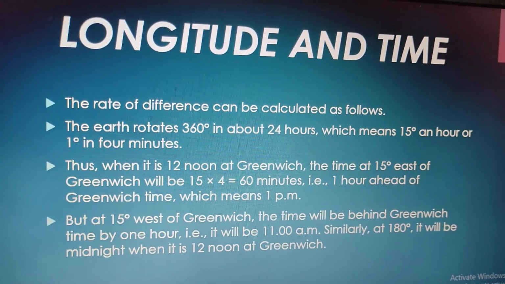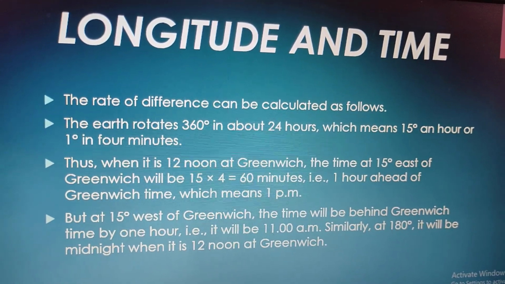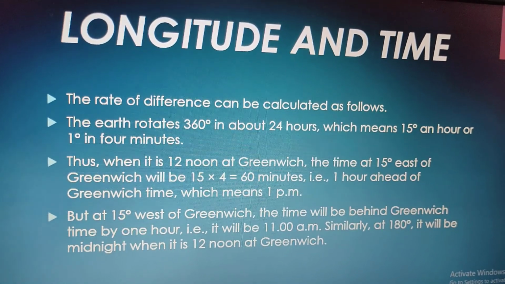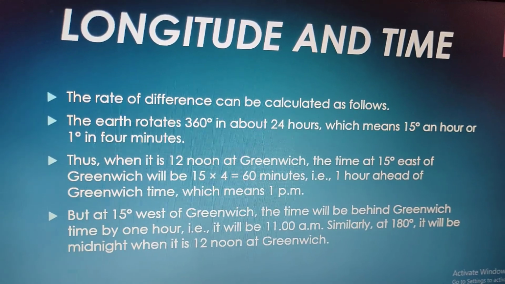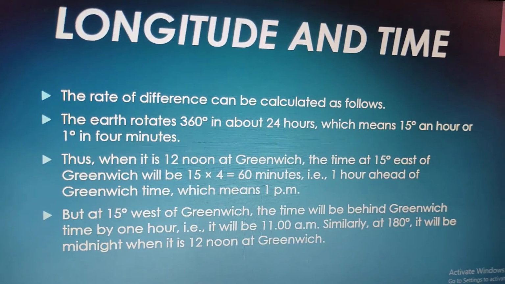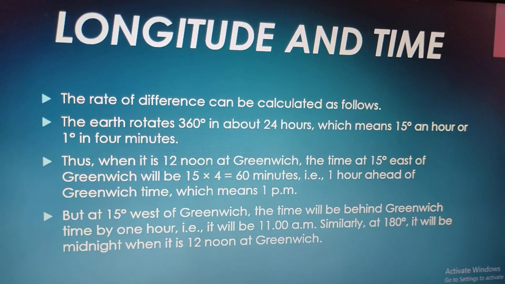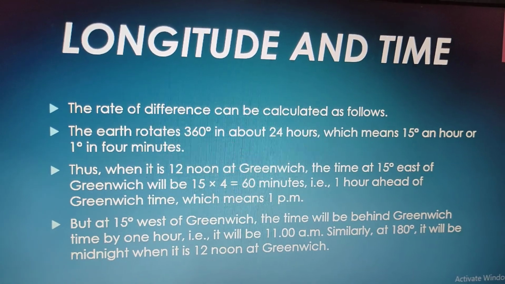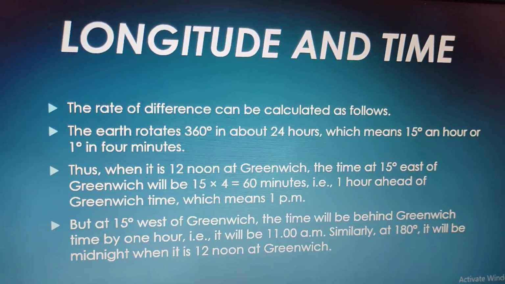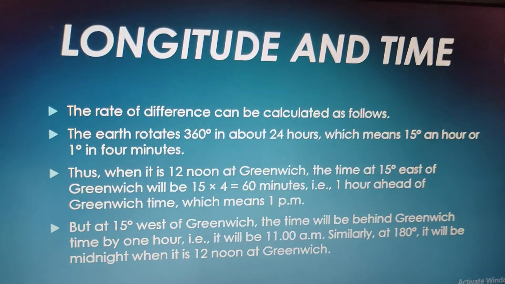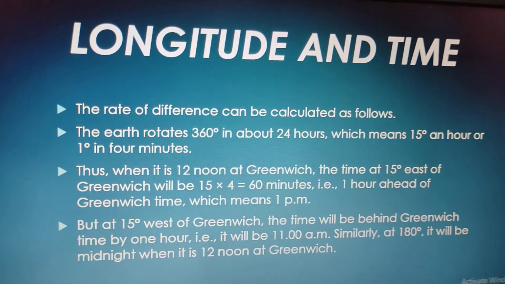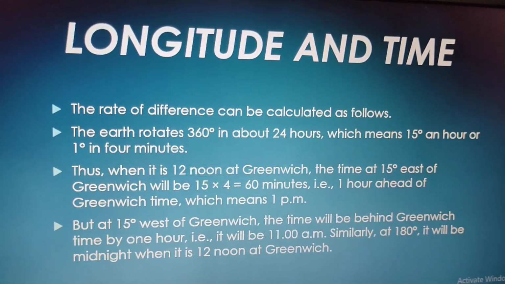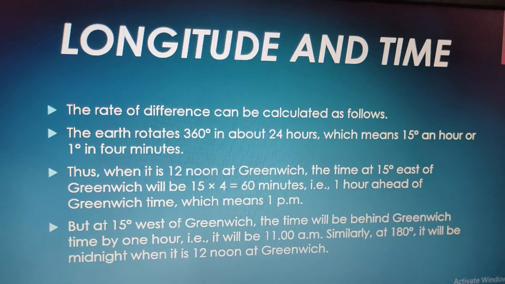Means 1 degree is completed in 4 minutes, right? 60 minutes divided by 15 degrees is equal to 4. Means the earth takes 4 minutes to rotate through 1 degree. Thus, when it is noon at Greenwich, how will we calculate the time at 15 degrees east? 15 degrees into 4, it will be 1 hour ahead, right? It will be 1 hour ahead. Similarly, if we talk about the western part, it will be 1 hour behind.